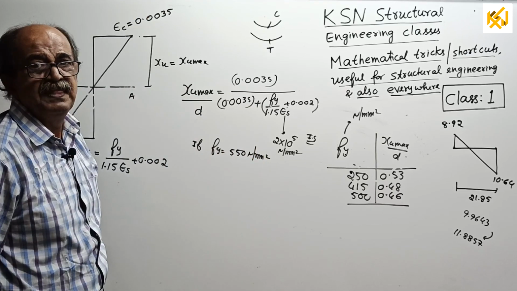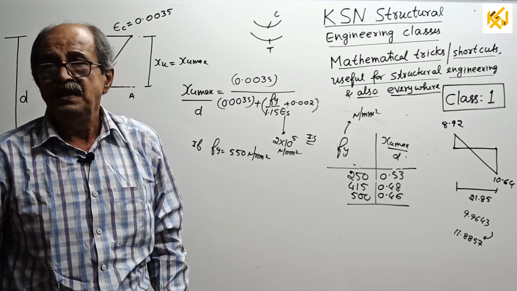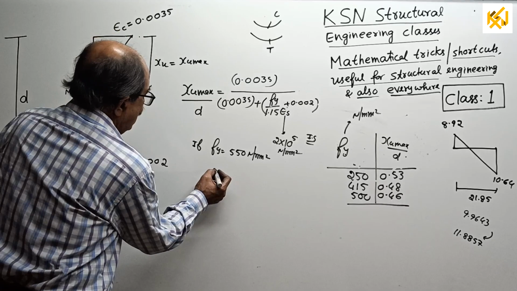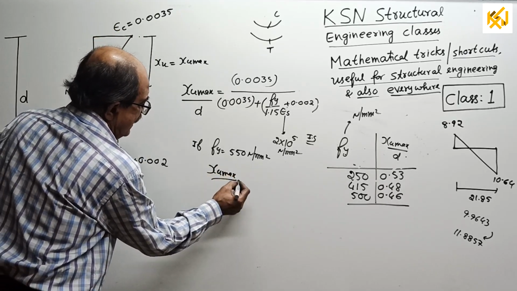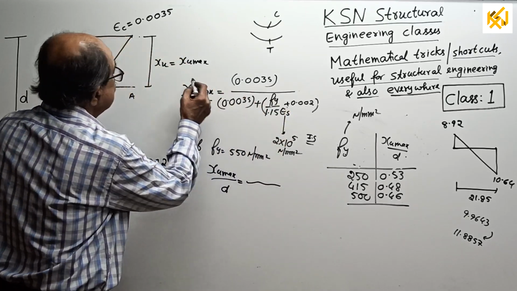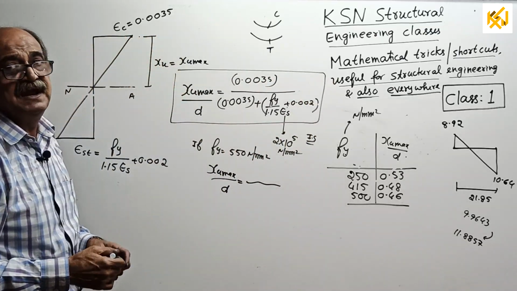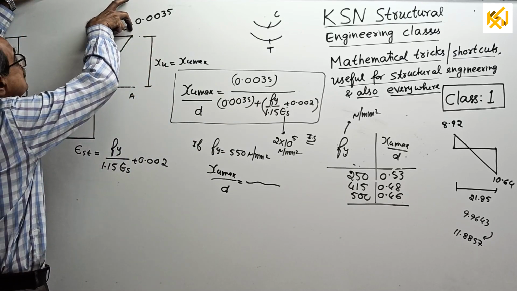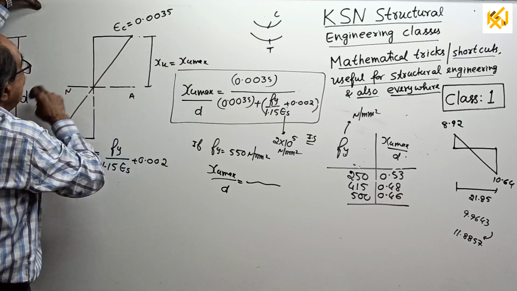Now suppose in the examination they give any odd value, say Fe 450. You will tell that steel is not there. No, Fe 500 steel is a little weak. Okay, then what is the value of xu max by d? I will directly calculate now. My purpose is to get this equation. Our mathematical trick is here: if you want this distance, it is this divided by this plus this, into D. Since you want xu max by d, it will come this way.